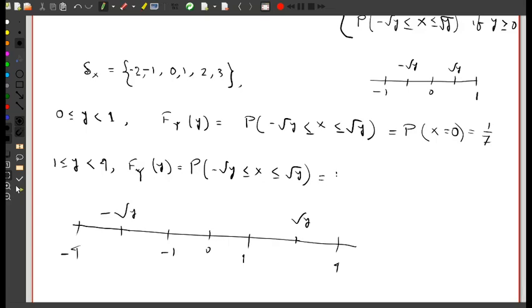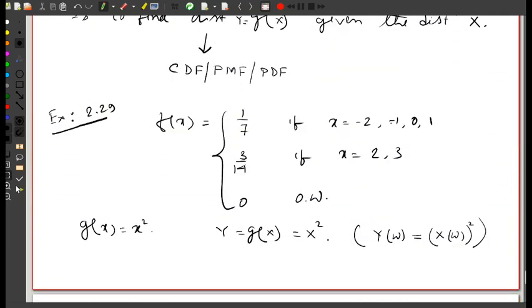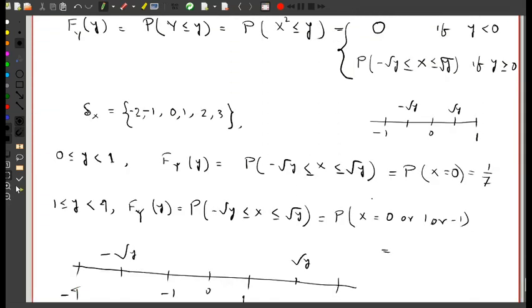That basically means the probability that X equals 0 or X equals 1 or X equals minus 1, and this I can compute from the PMF: at the points 0, 1 and minus 1, the PMF is 1 by 7. So the required probability is 3 by 7.